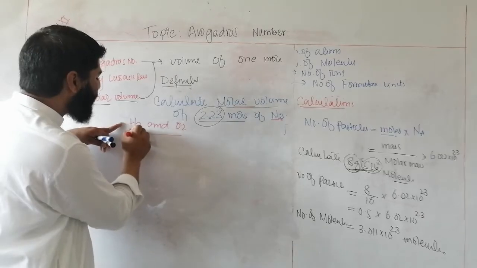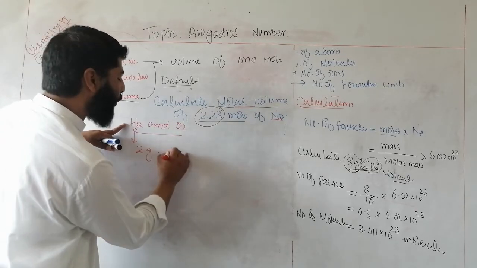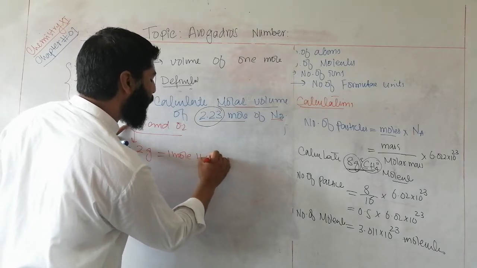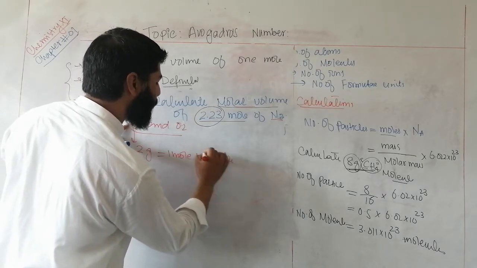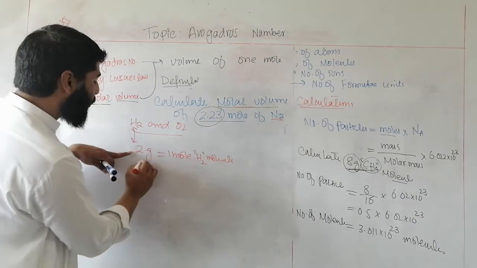The mass of hydrogen is 2 grams, which is equal to 1 mole of hydrogen molecule.